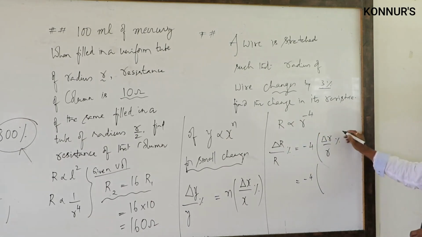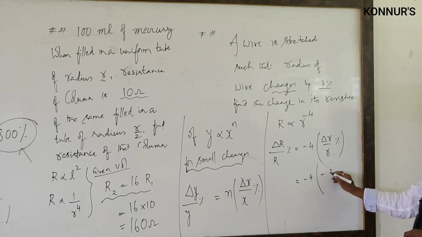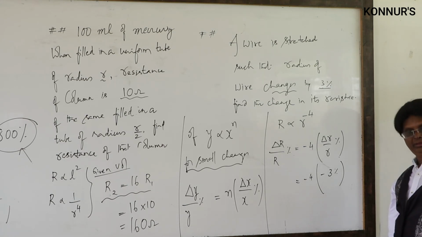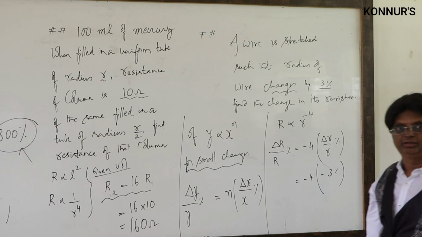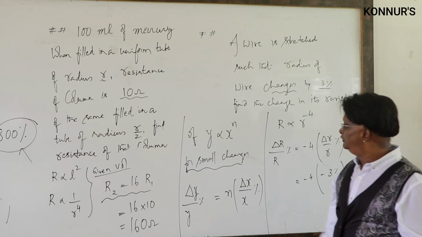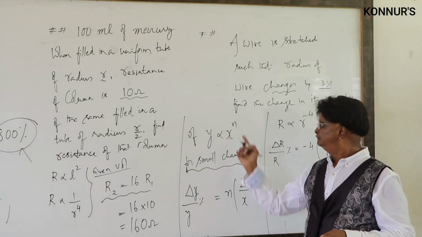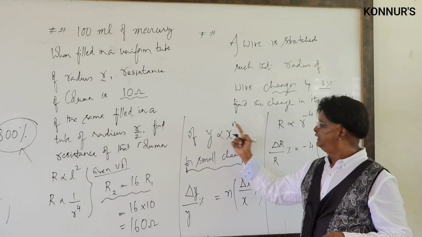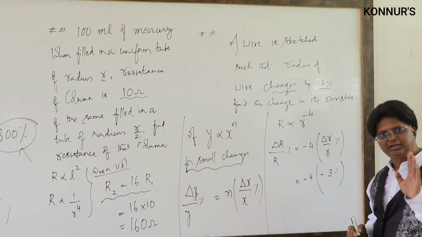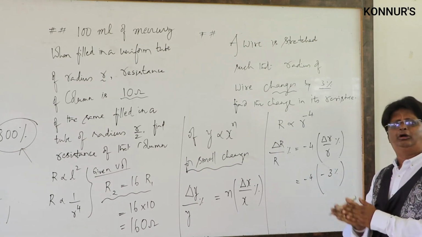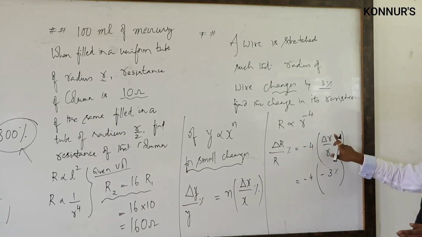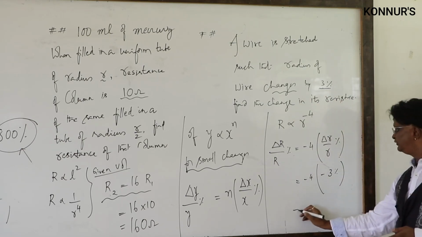Now, inside this bracket, I am using minus 3. Why? Anything that decreases, let us write as negative. Anything which is increasing, let us write as positive, so that we don't have any confusion. Or else, in the beginning I told you, n positive means x increasing, y also increasing. If n is less than 0, it will be the inverse relation. You can use that, so there should not be any confusion. And for a very average mindset I am writing: this minus is due to the index, this radius is decreasing, therefore this one, so this is 12%.